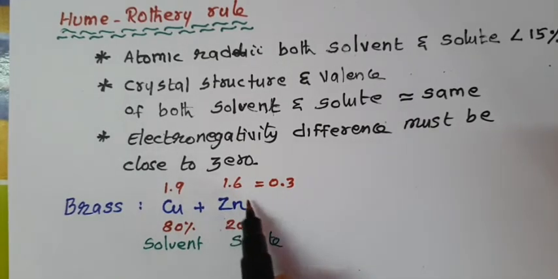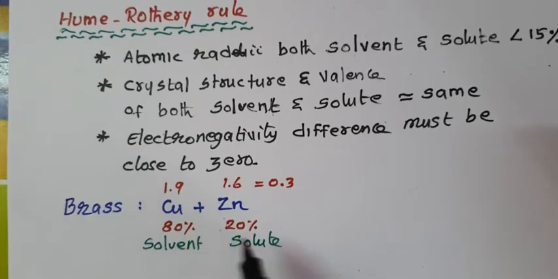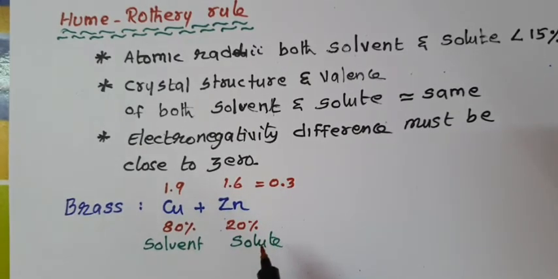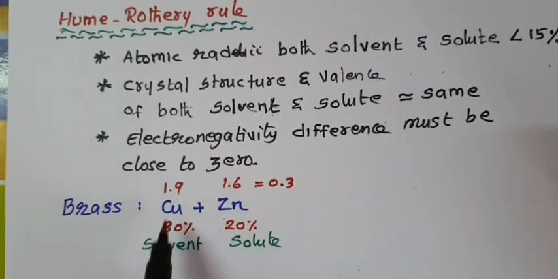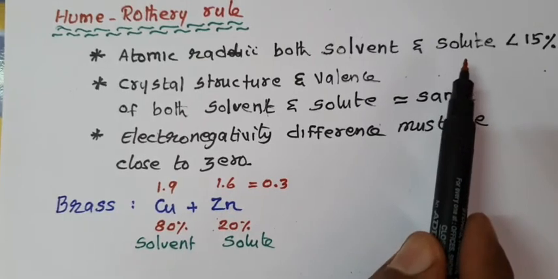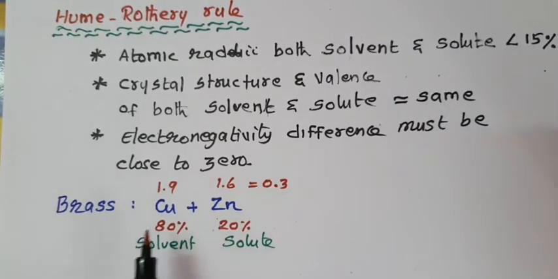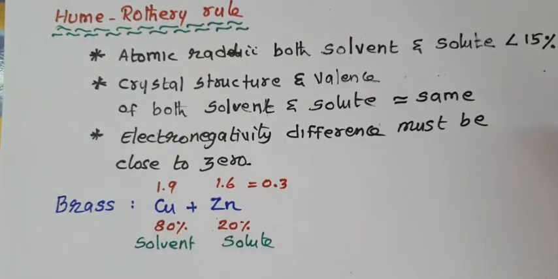The percentage of zinc and copper may vary to prepare more alloys, but their atomic radii difference should be less than 15%.